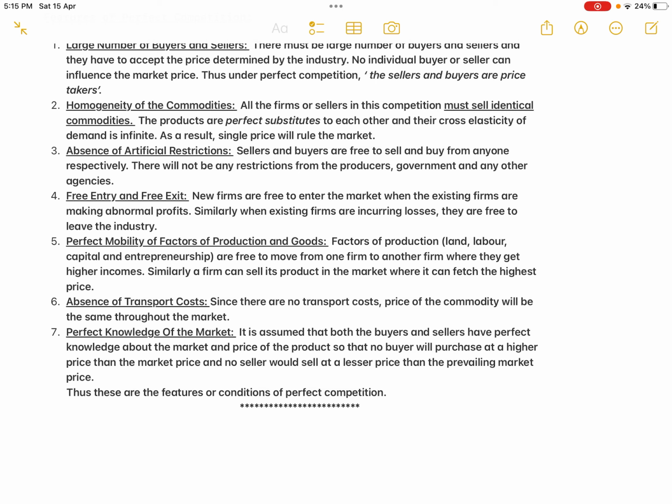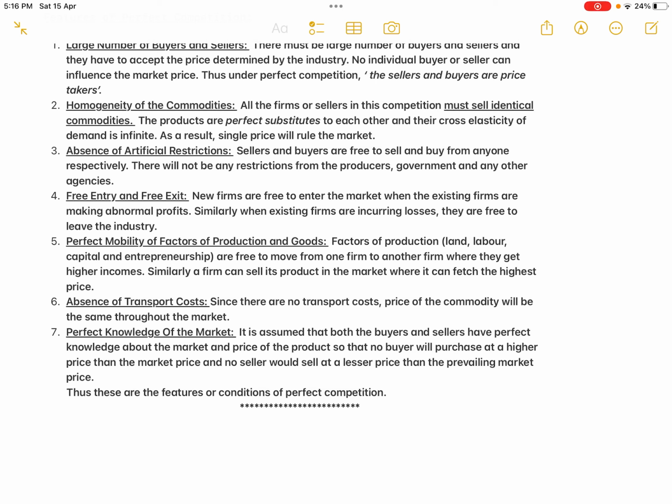Similarly, there should not be any restriction for the seller to sell the goods anywhere he likes, in whichever market he is getting the highest price. So all the sellers will be selling at that particular market. Again, if there is a restriction, some sellers will be selling in a market where they are getting a lesser price, and that is not allowed. If there are no restrictions, all the sellers will be selling where they are getting the highest price, which is again the same price all over the market. So that is why the condition is perfect mobility of factors of production and goods.